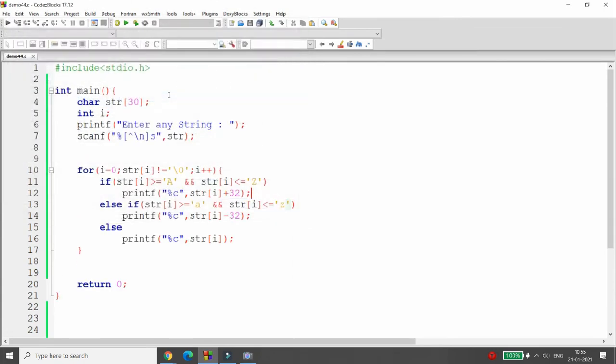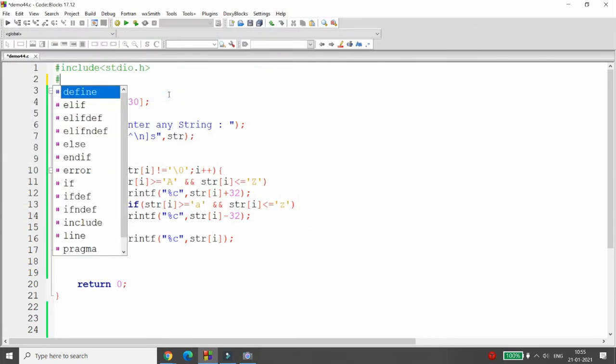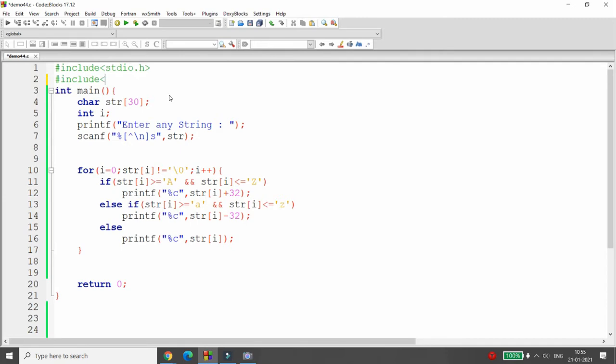So how can we do it with the inbuilt function? For that, you need to include the string.h header file. In the string.h header file, there are some functions, for example toupper, tolower, isupper, islower, that you can check, and based on that you can manipulate the character. There are so many character functions.